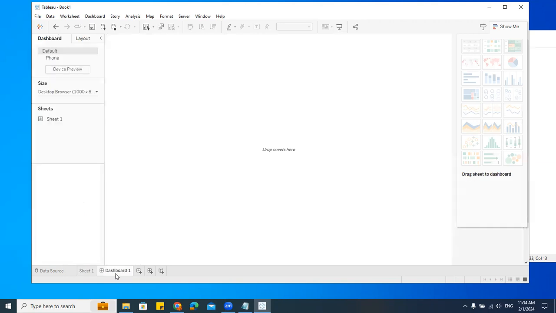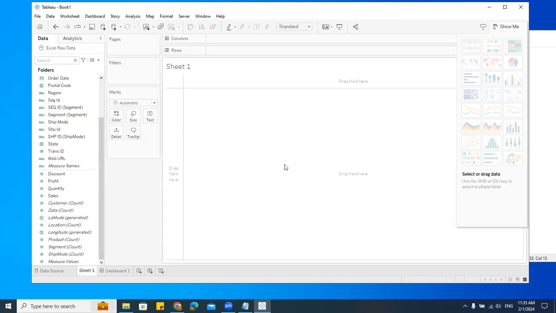I'll click on this dashboard and get one window like this, wherein I can bring all the reports I've created. All the reports have to be individually created. You cannot create multiple charts in one sheet, like in Power BI, where we keep all the charts in one place. We can only create one report here and then drag and drop it into this particular dashboard.